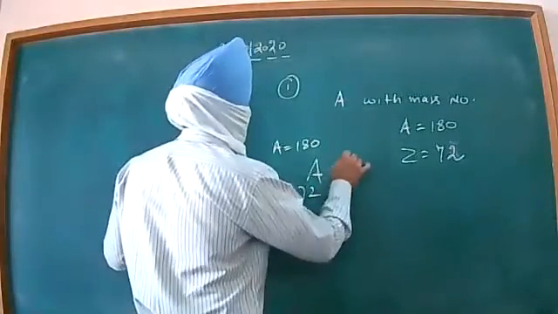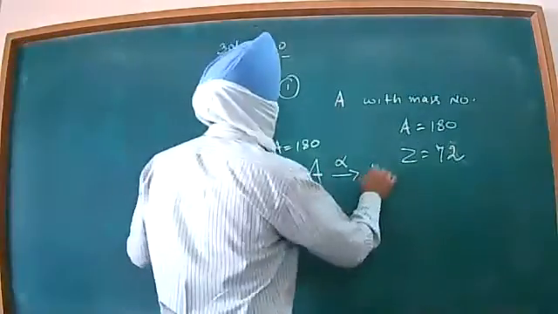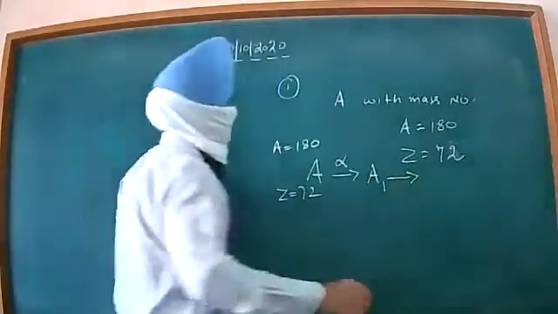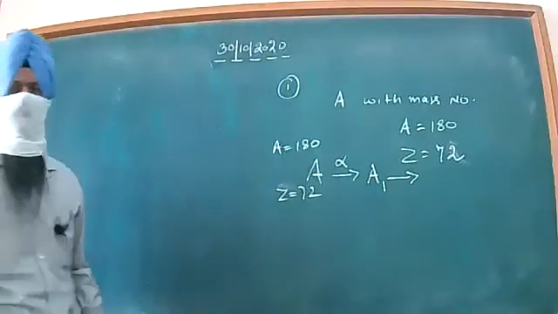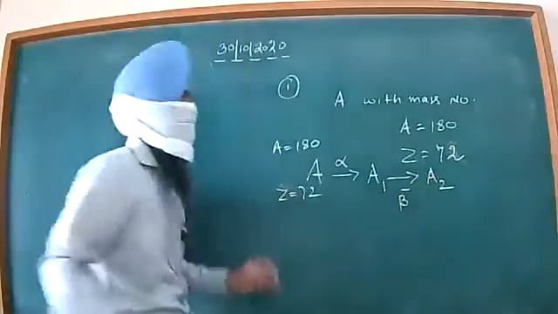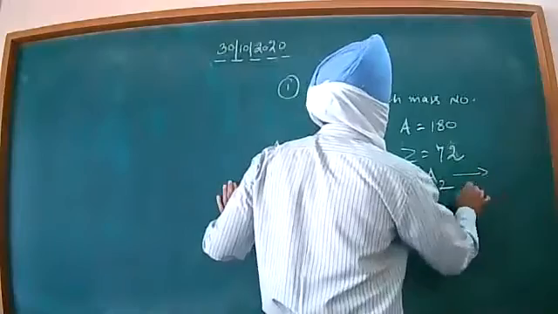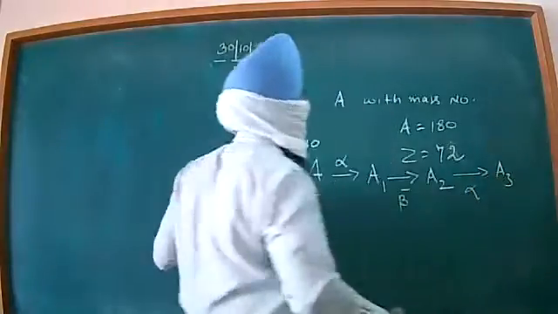An alpha particle is given out, then we are getting the new state A1. Then after this alpha, we are getting a beta particle given out. We are getting A2. After this beta, we are getting an alpha particle emitted. We are getting A3.